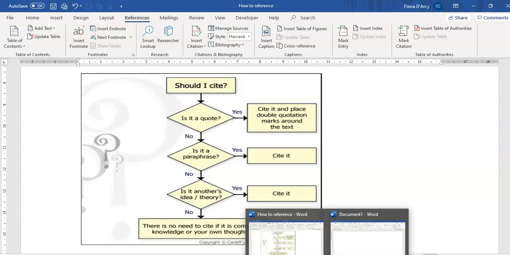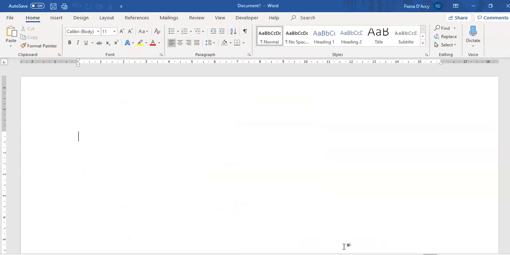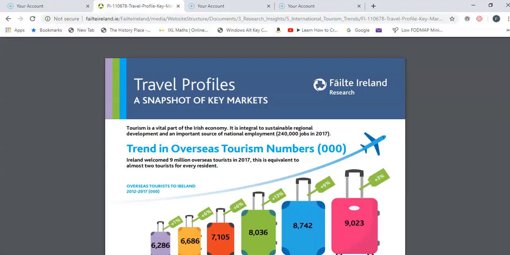So we're going to practice doing referencing using Microsoft Word. I'm going to open a new document here. Let's say I was doing a project on tourism and I wanted to get some information about tourism jobs, for instance. I can see here 240,000 jobs were created in Ireland in 2017, and that's a statistic that I would like to use.